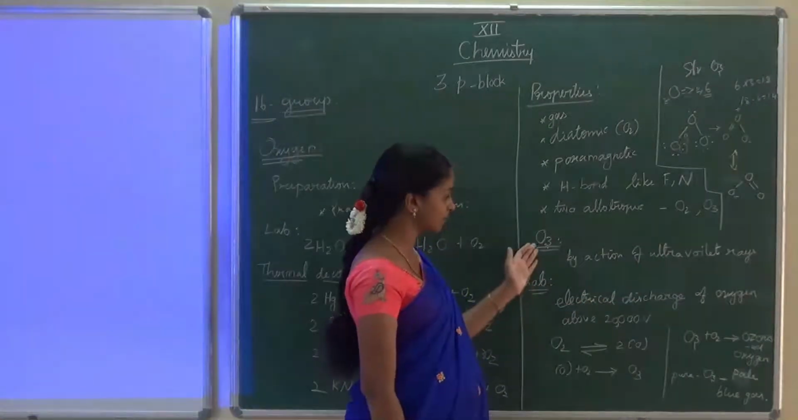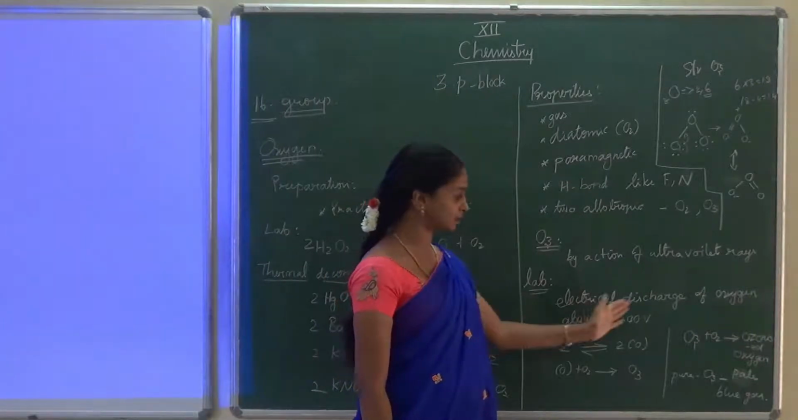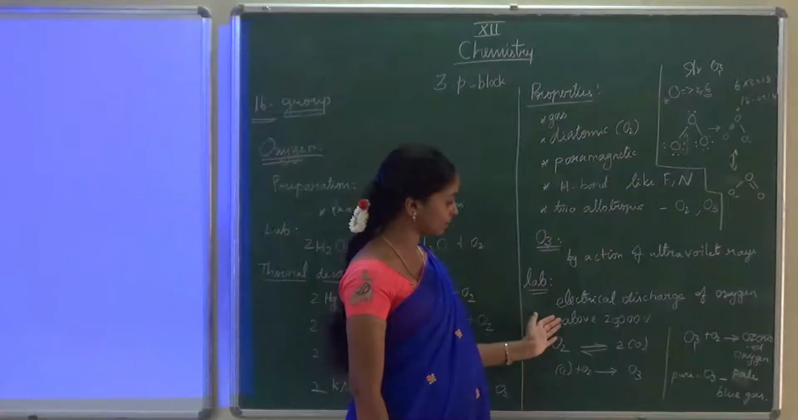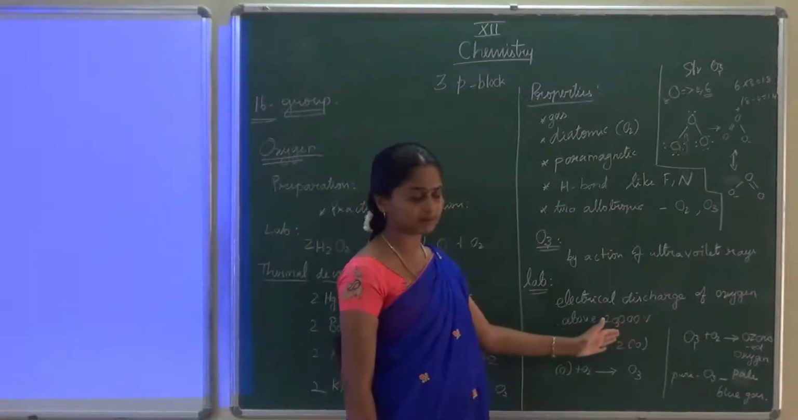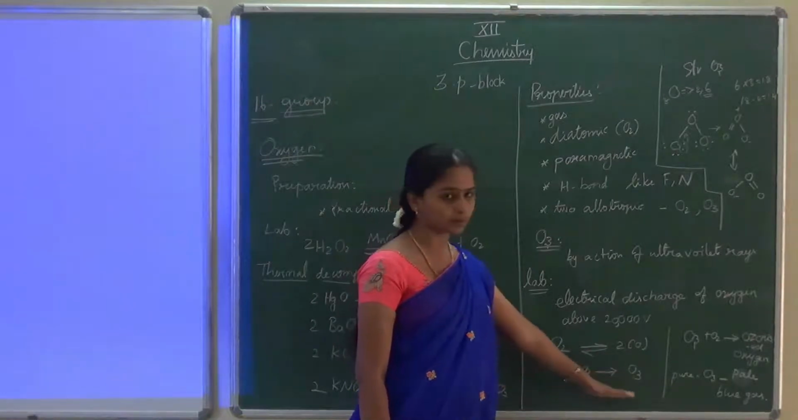In the lab also we can prepare this O3. How we can prepare this O3? By electrical discharge of oxygen. How much electricity we have to pass there? We have to pass about 20,000 volt of electricity, so that the oxygen will be converted into O3.